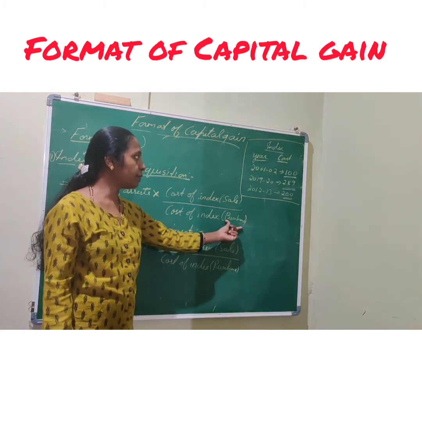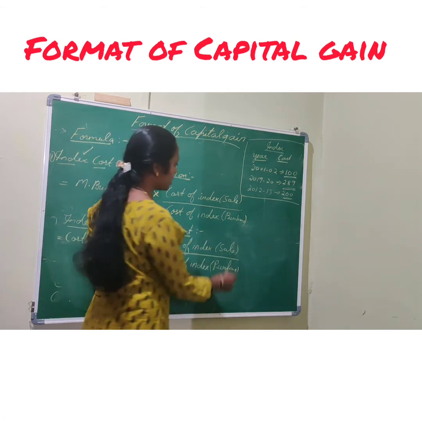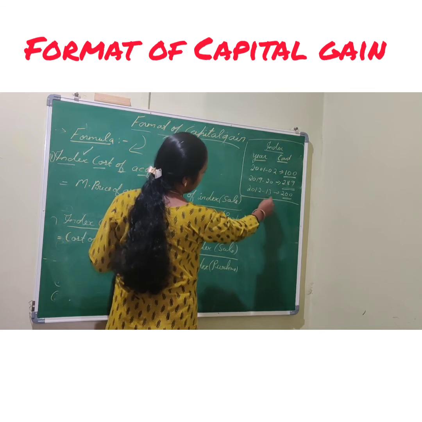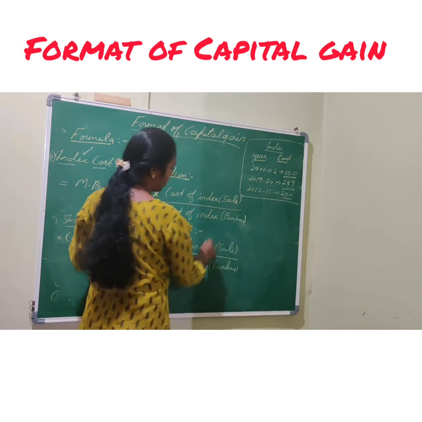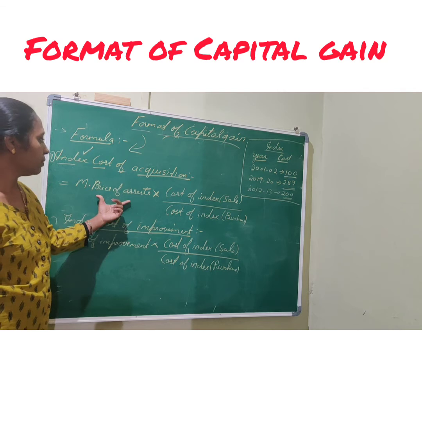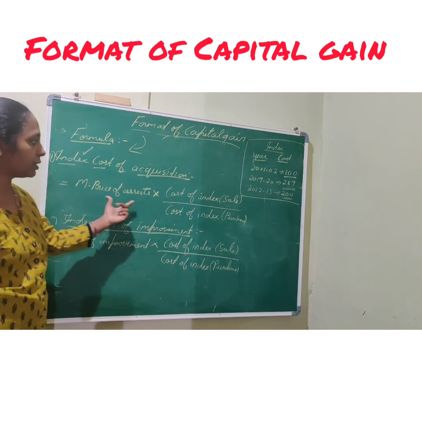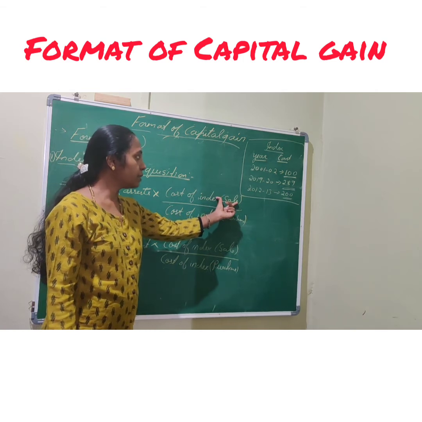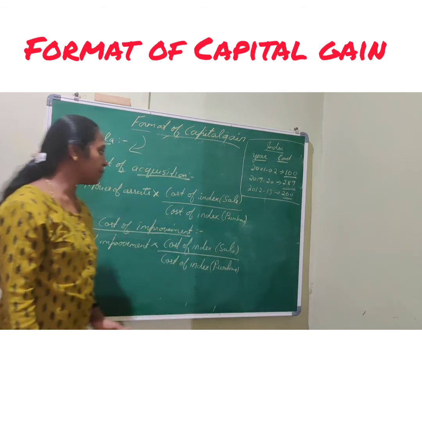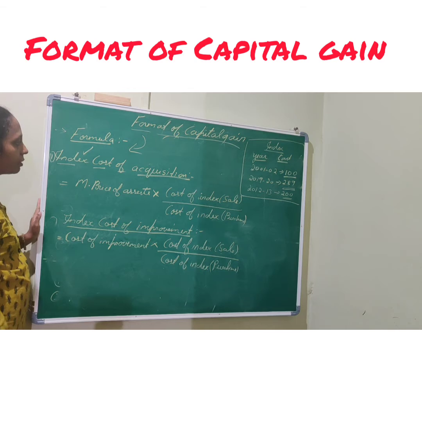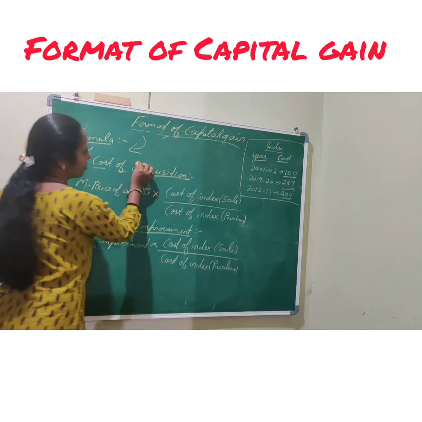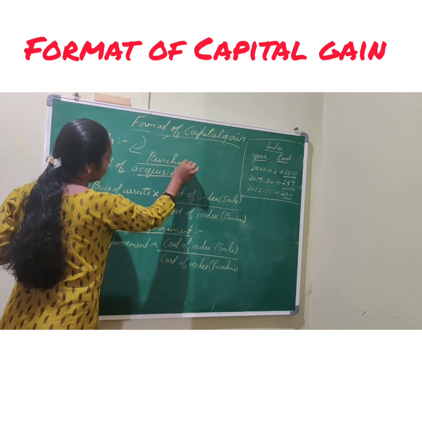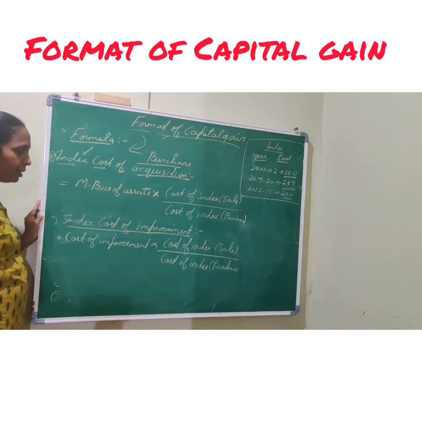If I purchased the property in the year 2012-13, it is 200, so I will write 200 here. So here we write the market price of the asset, and on both sides the index. Above I write the sale index and below I write the purchase date index. So this is the calculation of cost of acquisition. Acquisition is nothing but cost of purchase, and whatever date you purchased on, that date's index should be included.